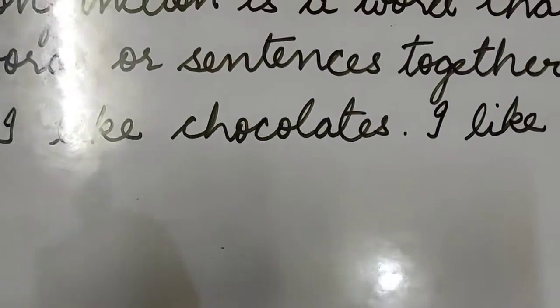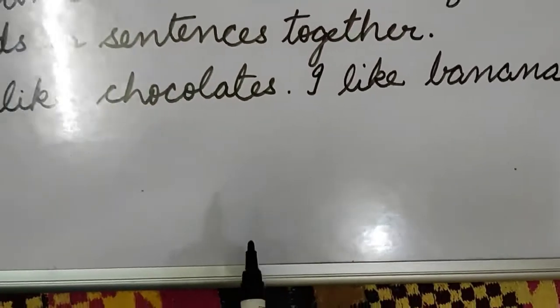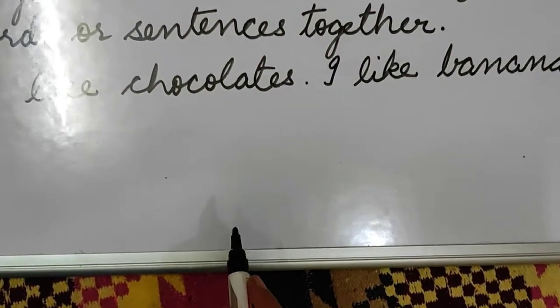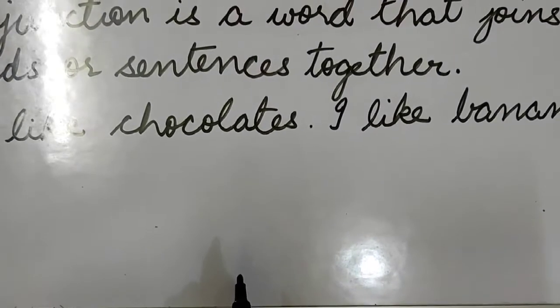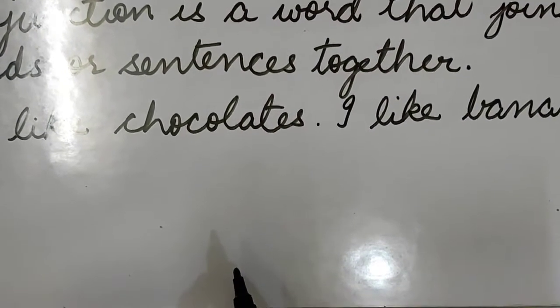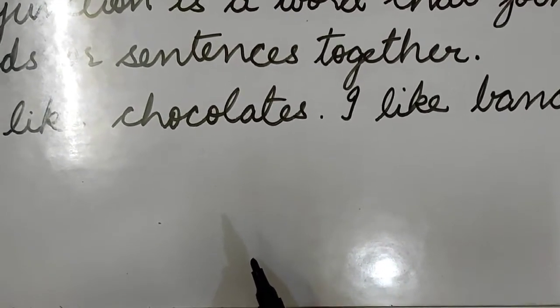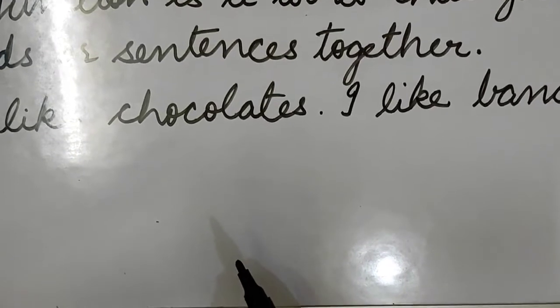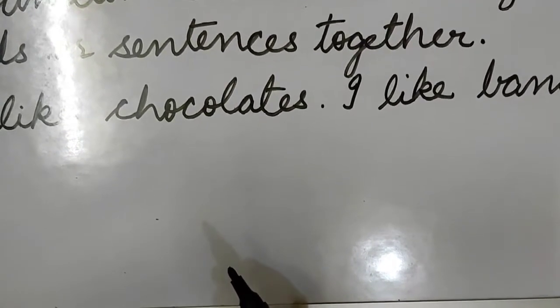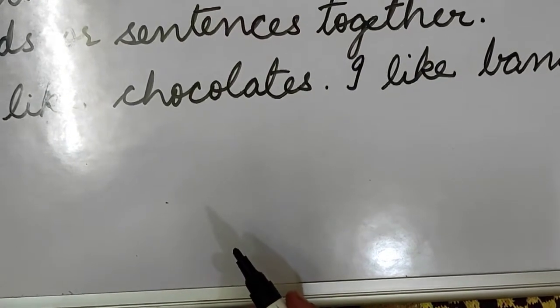I like chocolates and I like bananas. Now we have to join these two sentences. As I told you, conjunction means to join words or sentences together. And there are some particular words which help in joining the two sentences or the two words.